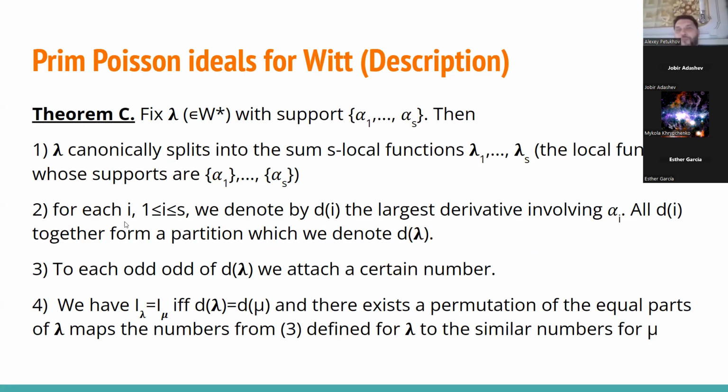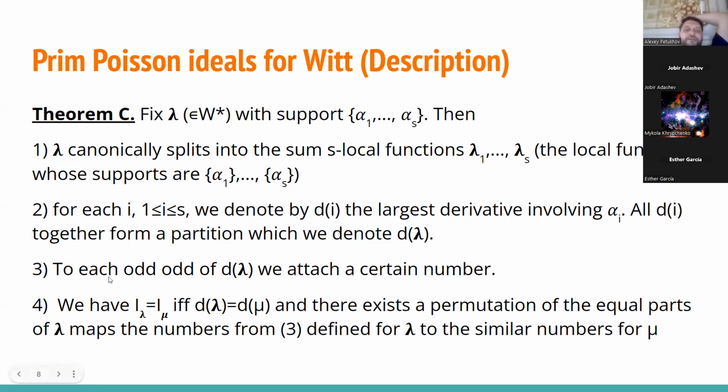What I get out of this procedure is that for every given point I get some number, and I have a finite collection of points. I would like to plug the result into a single gadget, and it's very natural to call this gadget a partition, just a collection of numbers, and I assume that they are non-increasing, and of course it's finite. And I denote this partition d of lambda. So to every local function, I can attach a partition.